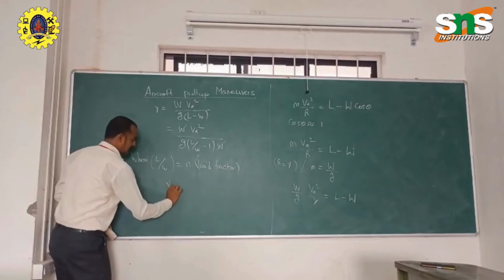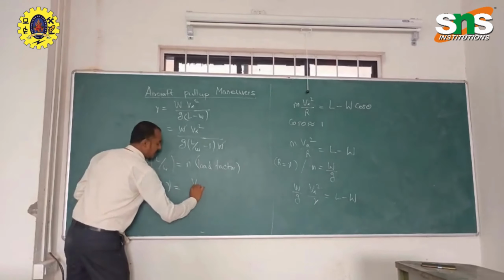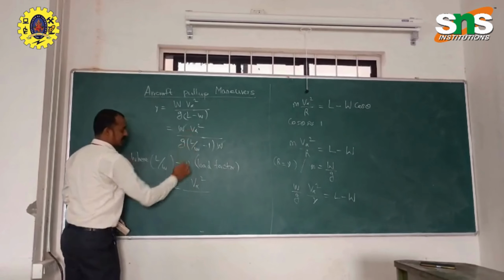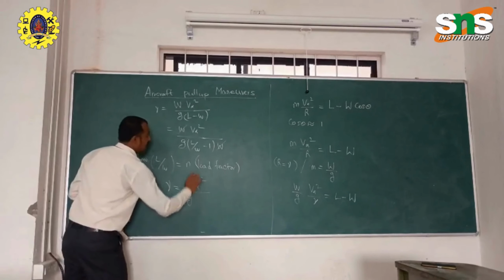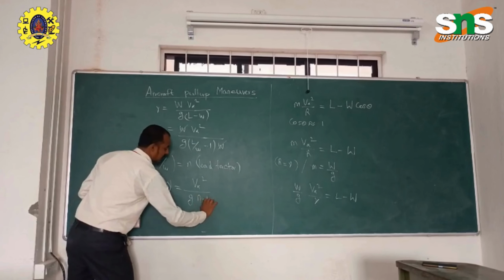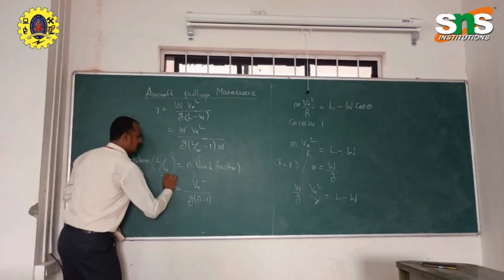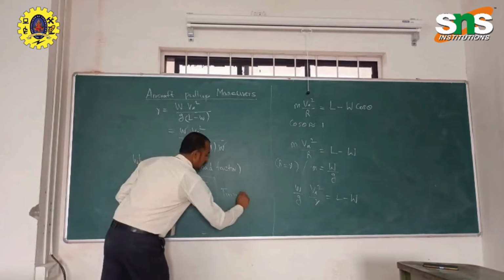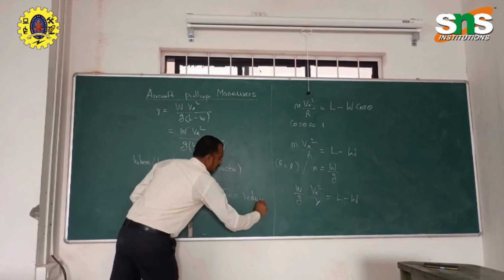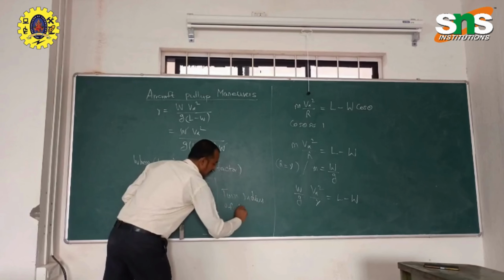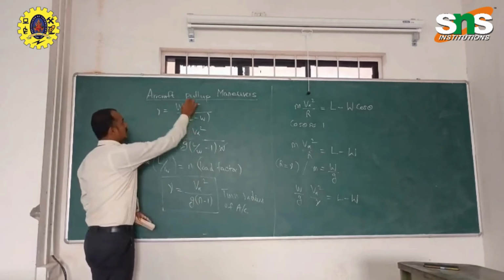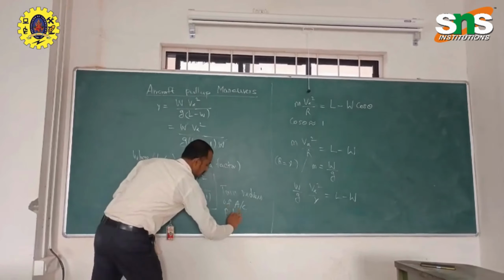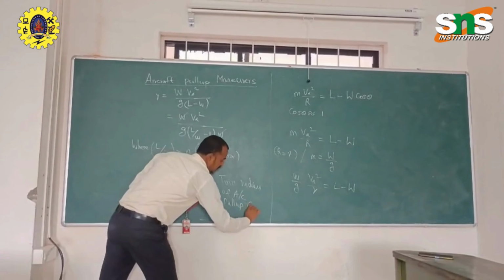So the turn radius R equals V infinity squared divided by g times the load factor minus 1. This is the turn radius of the airplane during the pull-up maneuver, the pull-up condition.